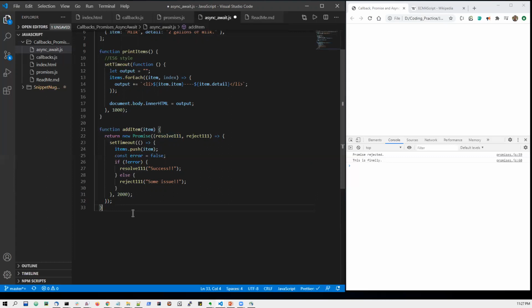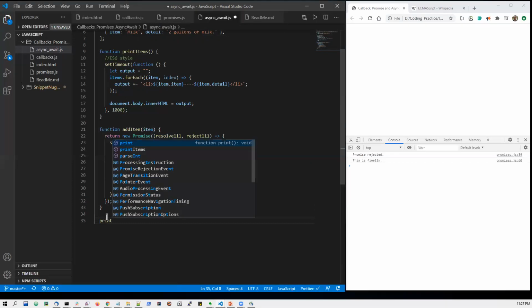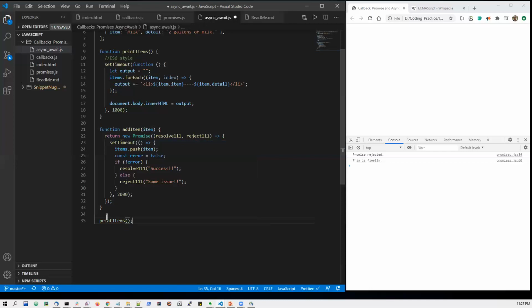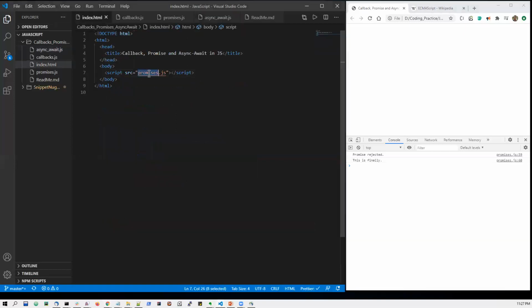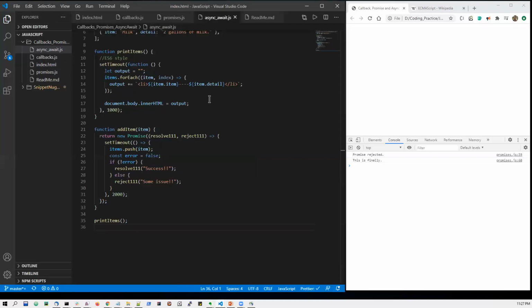Let us see. This is an add item, so I have to print it after the add items. So print items. Up till here, sorry, I have to include the async item here.